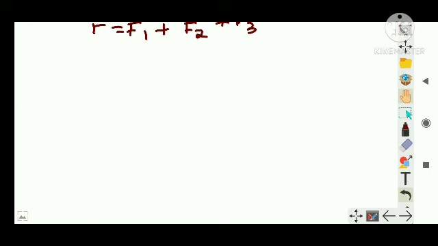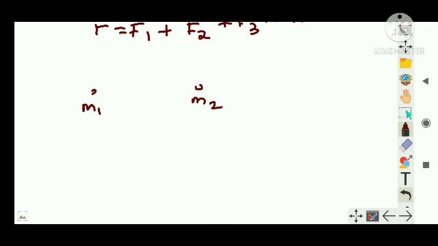Now the section I am talking about now is something you have not learned in your 9th class, that is, the law of gravitation in vector form. I hope you remember the force of gravitation between two masses. It is F is equal to G m1 m2 by r square. Let us say these are the two masses m1 and m2, and r is the distance between them.